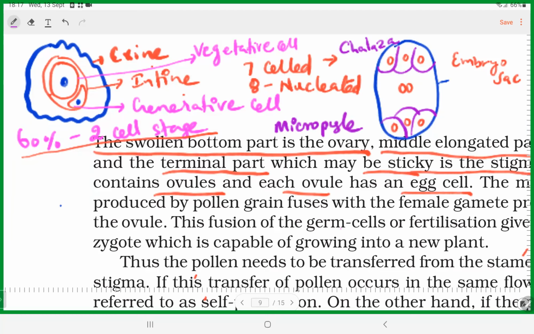Okay, so this is the basic structure you should understand. 3 cells on top, 3 cells on bottom. In the center, you can see the large central cell. So, the 7-celled and 8-nucleated stage.